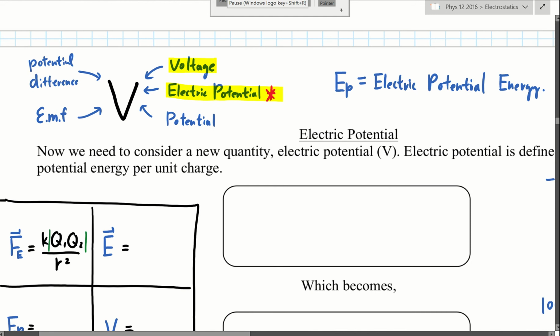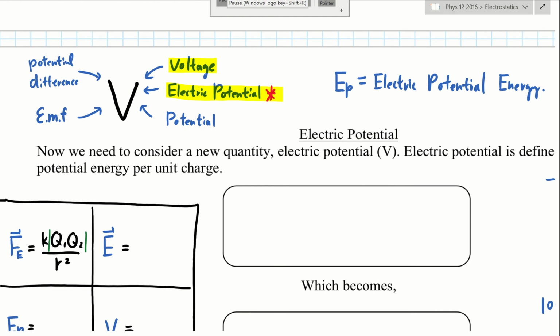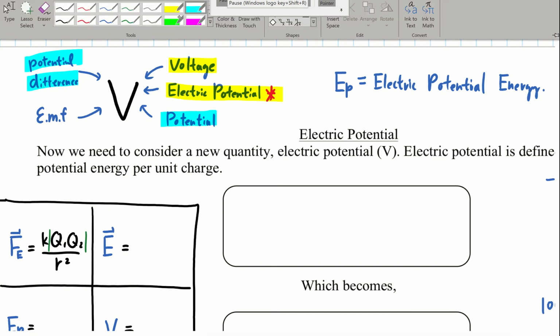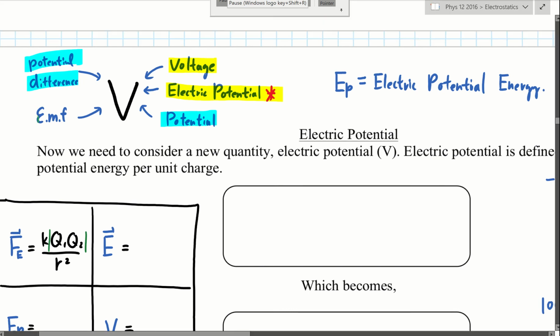Voltage is either called voltage or electric potential. It can also be just called potential for short, and it's also called potential difference. And from last year, if you remember from the battery, it's also known as the electromotive force, EMF.